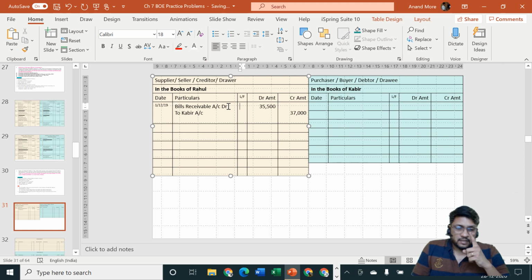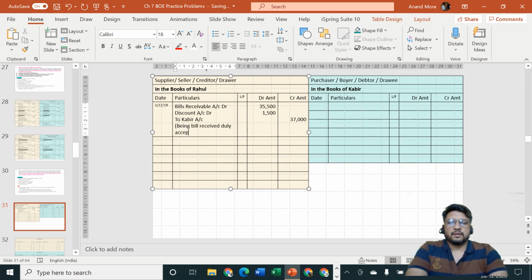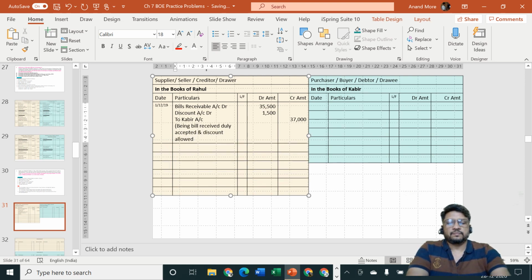This is not discount charges like that of bill discounted with the bank. This is nothing but cash discount, our 11th standard discount. So it will be cash discount account debit, or you can say discount account debit. So entry will be discount account debit rupees 1,500 and to Kabir account 37,000, being bill received, duly accepted and discount allowed. Okay, very important narration. Being bill received, duly accepted and discount allowed.